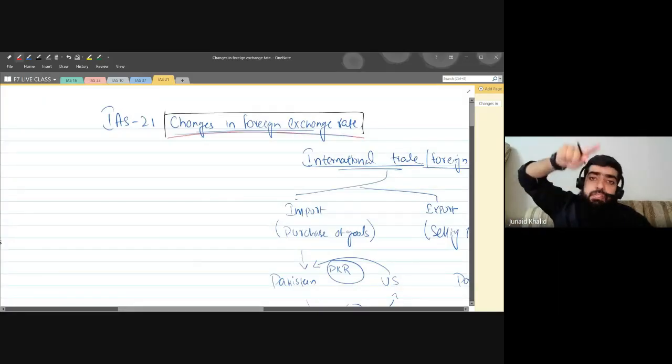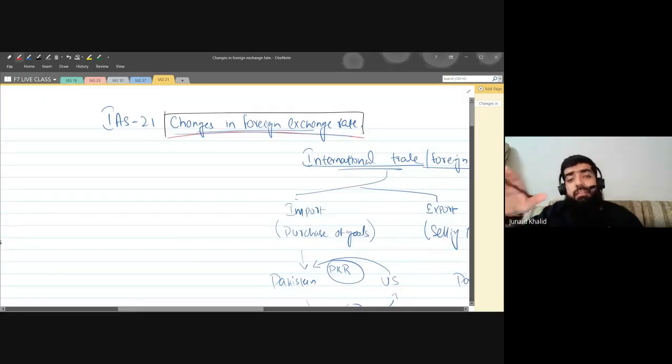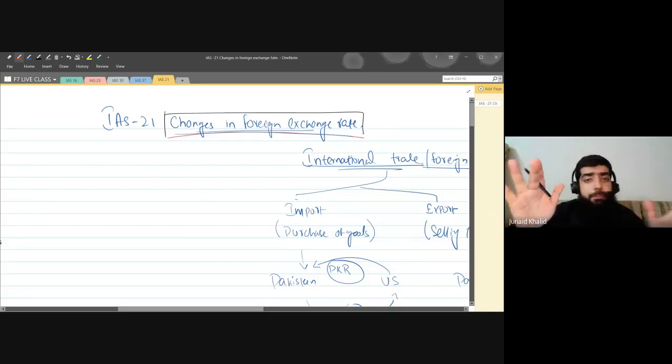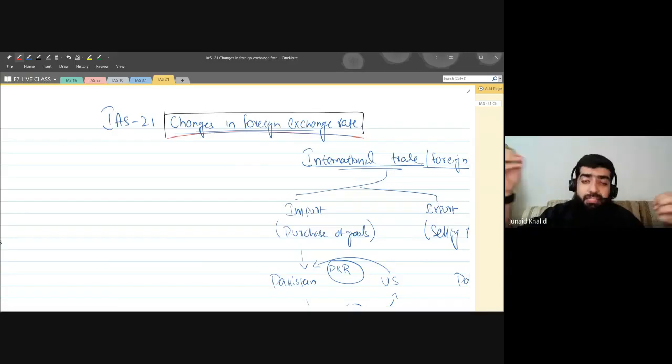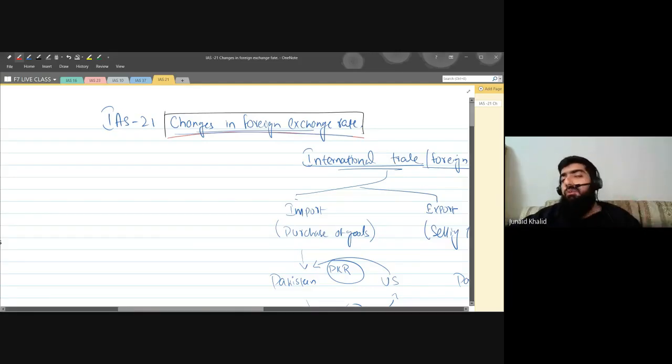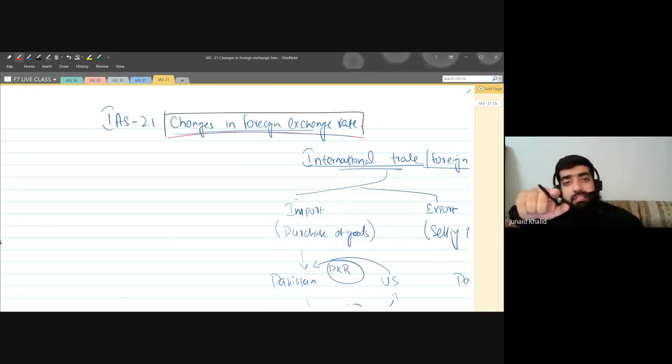Whenever within the organization you see a change in the exchange rate, and this will happen, always remember the basic purpose of introducing this standard was that the exchange rate will never remain the same. You can demonstrate it in your own country: your local currency against the dollar, the pound, or any other country's currency will never remain the same. It will always fluctuate.